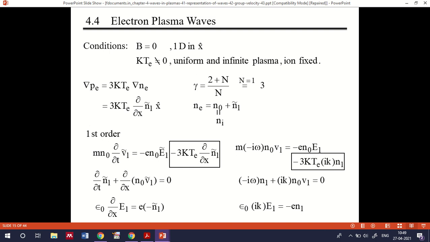What is kTe? kTe is the energy of the electron, where Te is the electron's temperature and k is the Boltzmann constant, which will not be equal to 0. Here also we treat it as one dimension, with wave propagation in the x direction, in a uniform and infinite plasma. And here also we treat the ions as fixed. Okay, the ion is fixed in this case as well.